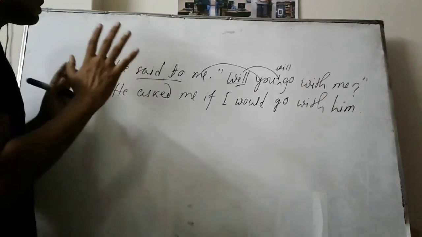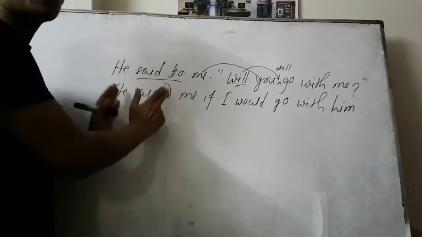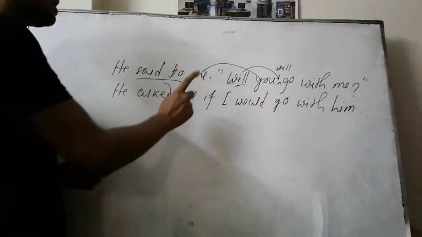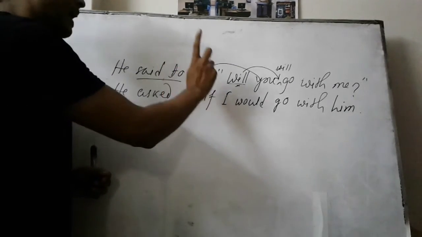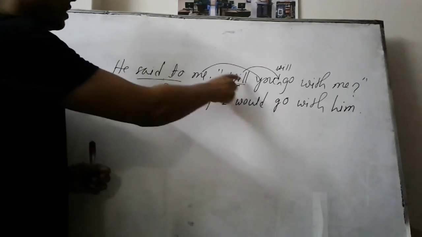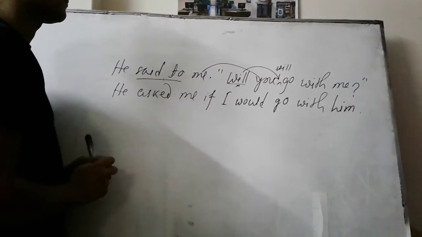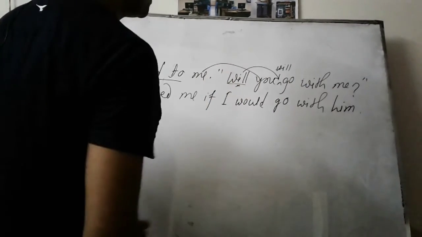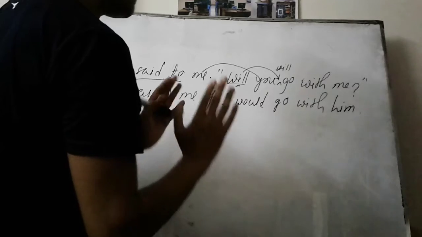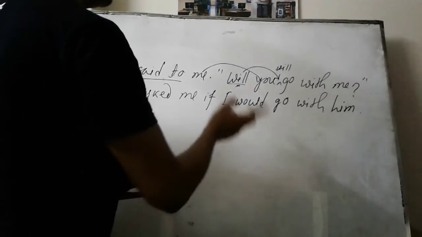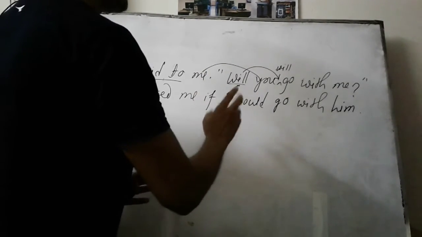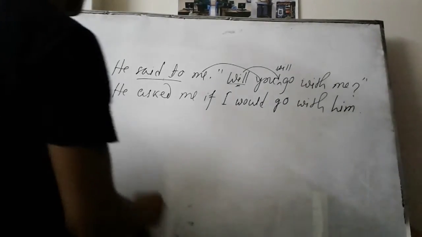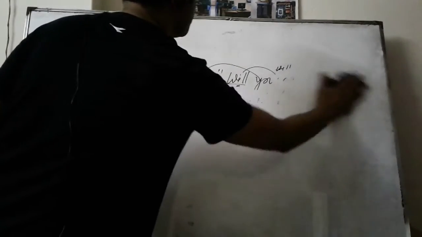So in the place of said or said to, you have to take asked. Then in the place of the inverted comma, you have to take either if or a WH question. If you have a WH question at the beginning of the interrogative sentence, that WH question will come, except if. Then the interrogative sentence should be changed into an assertive sentence first, but in rough portion, and you have to make it indirect according to the rules of assertive sentences, and put a full stop at the very end of the sentence. We should take another example here with a WH question.